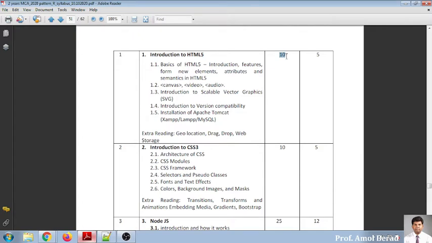I think so. Out of 50, 10 marks means 5 marks will be allocated to your HTML5, and I need to cover this part in only 5 lectures. So it is highly difficult for me to complete the syllabus of this chapter in 5. We may need 10 more sessions, because we need to go into detail about what exactly is the meaning of the words in this HTML5.